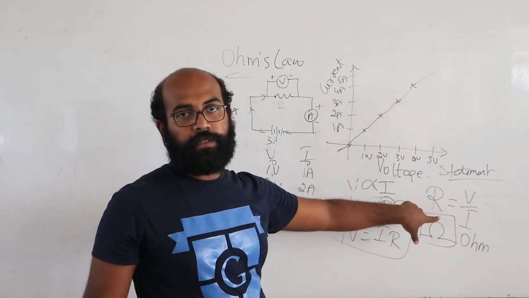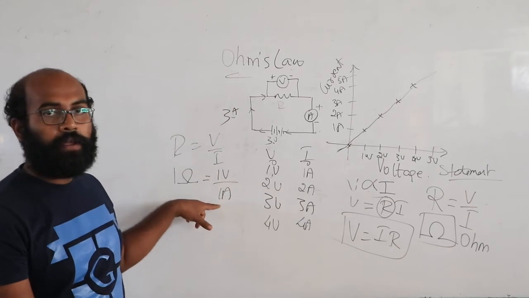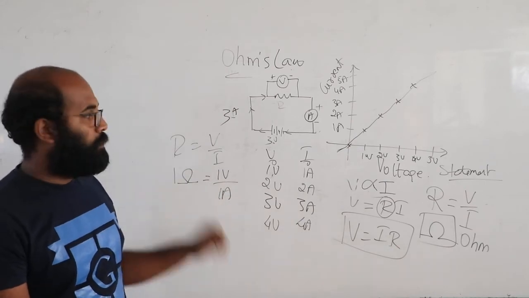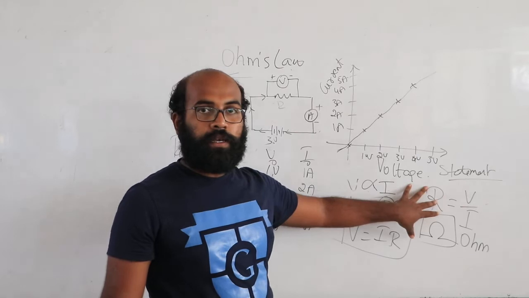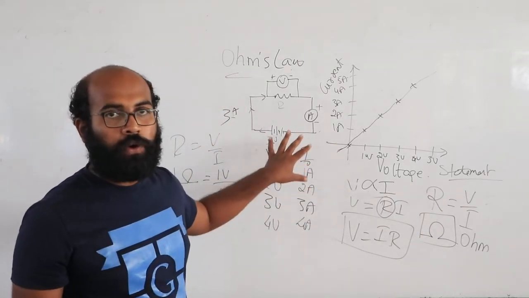The SI unit of resistance is ohm. So if you want to define 1 ohm, then it is 1 volt by 1 ampere. So R is a resistance. This is all about Ohm's law.